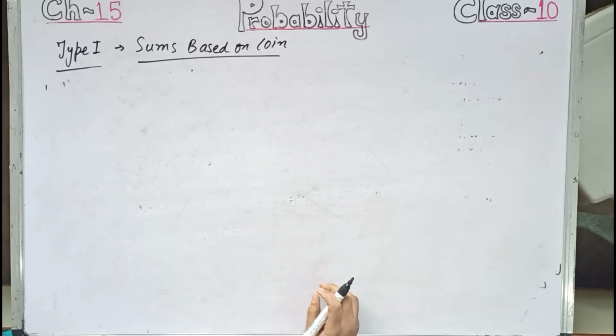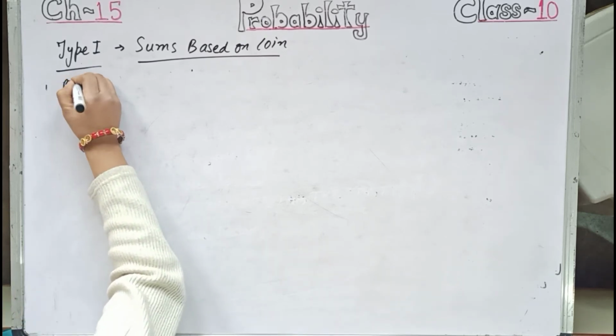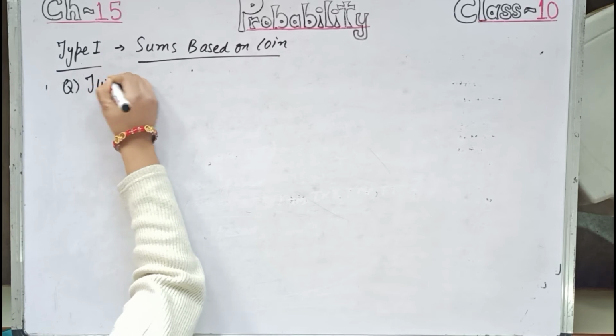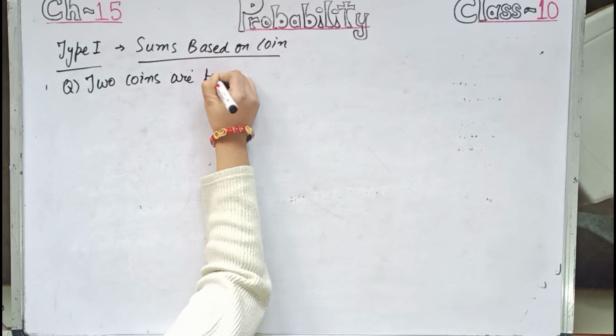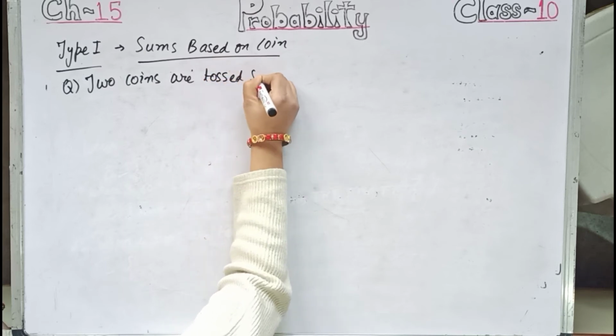Two coins are tossed simultaneously. Find the probability of getting number 1, exactly 2 heads, and number 2, at least 1 head. I am writing the question. 2 coins are tossed simultaneously.